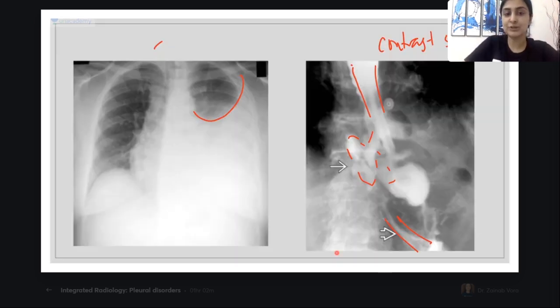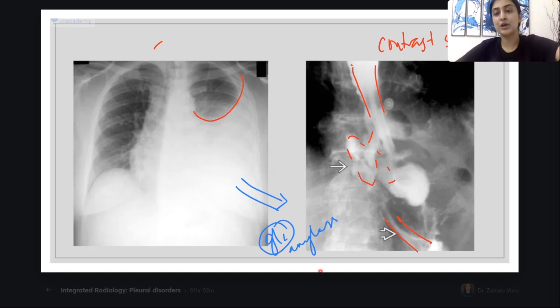If I were to tap this, what would be the glucose level? What would be the amylase level? Tell me, what will the glucose level be? First tell me, high or low? Very nice. Glucose level will be low. Remember, not high. Glucose will be low, whereas amylase will be high. Correct? Amylase will be high. Is this clear to everybody, guys?